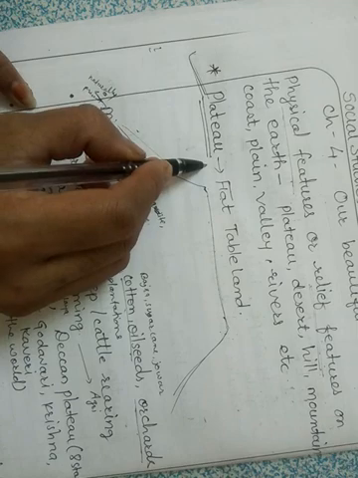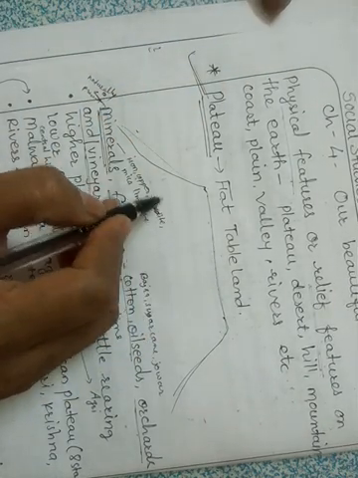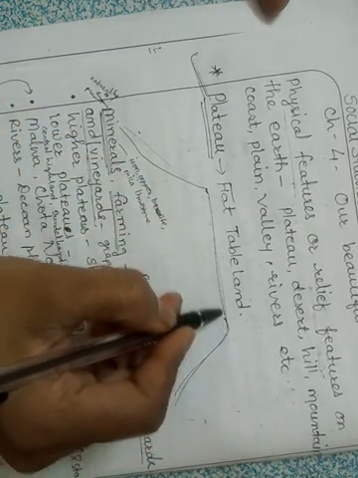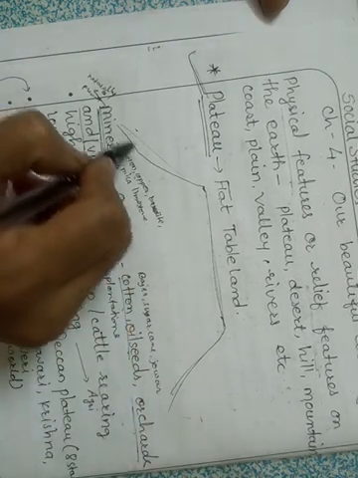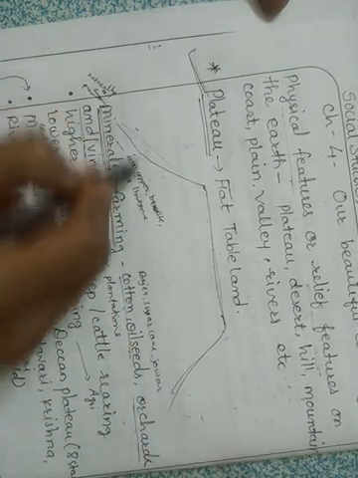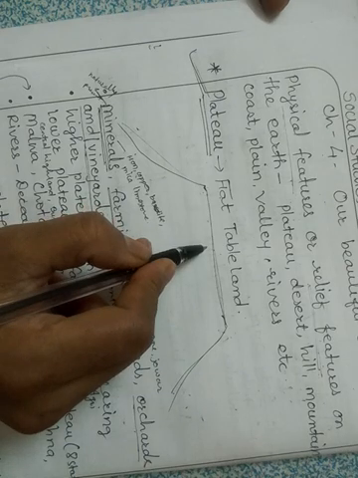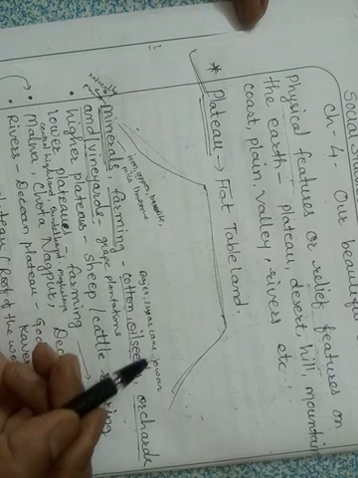So what is a plateau? A plateau is a flat tableland which rises abruptly from the surrounding areas. This is a flat land just like a table. It is raised abruptly from the surrounding area. Surrounding area is low while the central area is raised up. So it is just like a table.